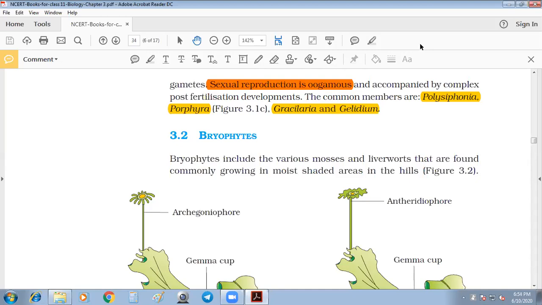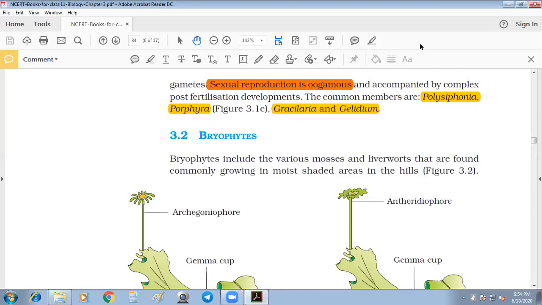Roots are absent in bryophytes. It is also called sciophytes because it lives in shady places. Sciophytes means plants which live in shady places. Its life cycle is haploid.